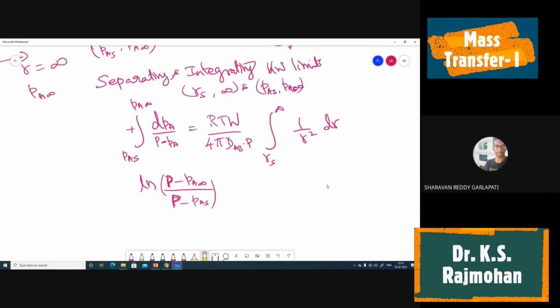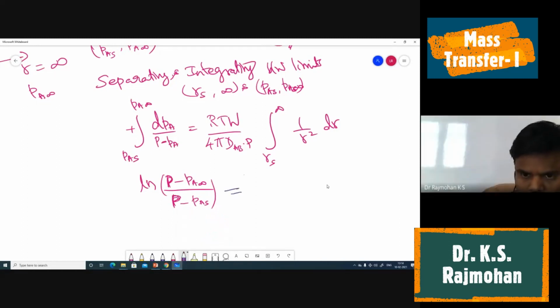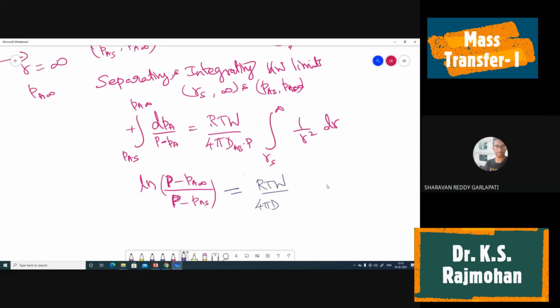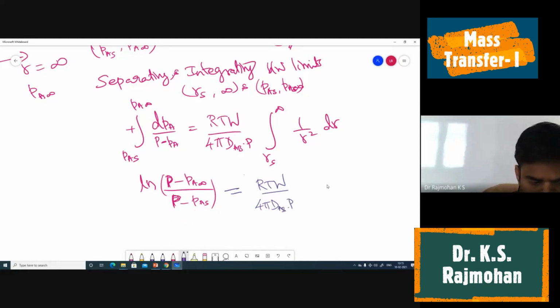RTW by 4 pi DAB P, where P is the total pressure, into the integral. For others' understanding, we actually get 0 minus 1 by RS, and with the minus of that we get minus 1 by R. If we substitute the upper limit, 1 by infinity is 0, then 1 by RS.